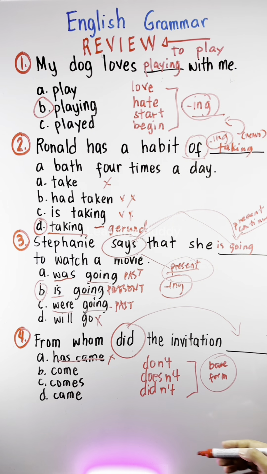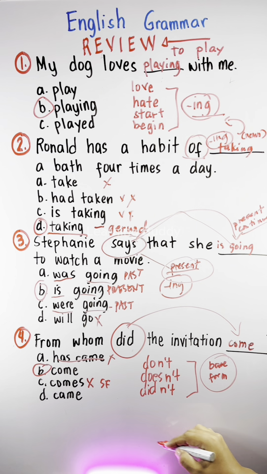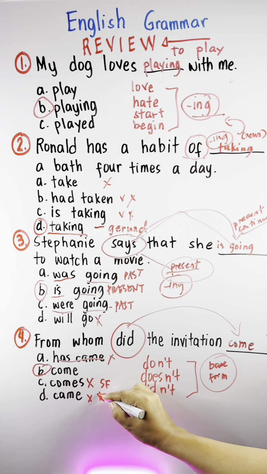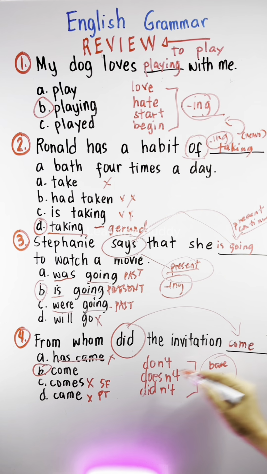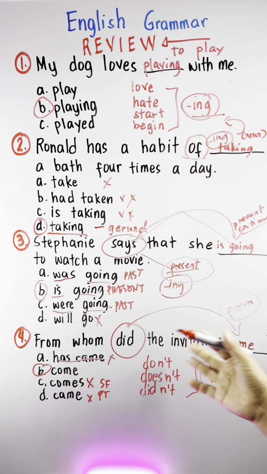Hindi natin isasagot yung A kasi hindi ito ang base form of the verb. Hindi rin isasagot yung C dahil S form ito ng verb na come. Hindi rin sasagot yung D dahil ito ay past tense ng word na come. Ang sagot ay yung base form, yung come. Dahil gumamit tayo ng did. From whom did the invitation come?